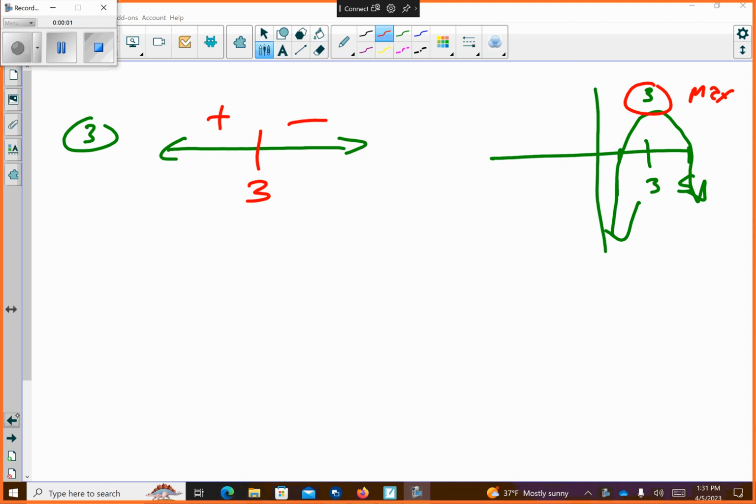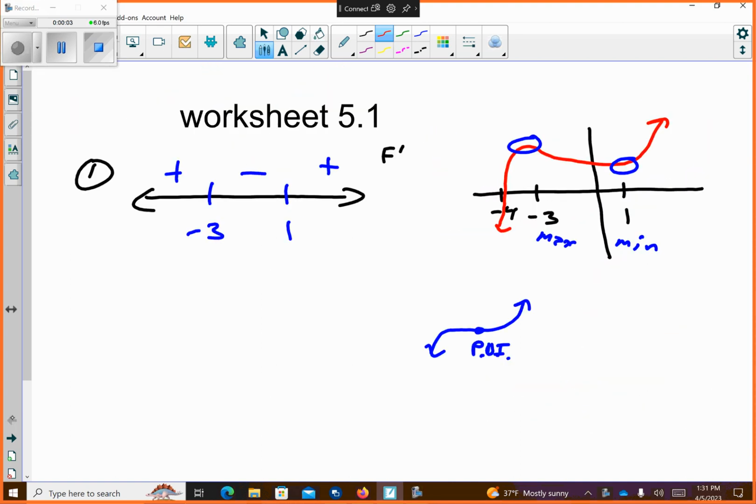Okay, so let's just revert back, just so I have the recording there. On problem number one, you base off this. This is basically telling us the slope. So we have a positive slope, a negative slope, and a positive slope. So we write that in there, having our turning points for our maxes and mins.